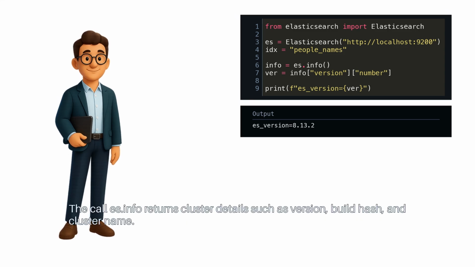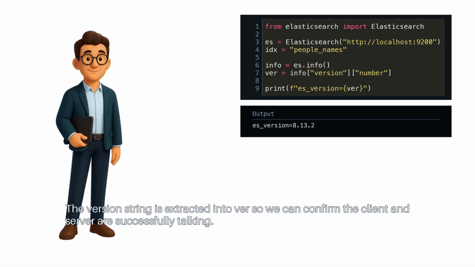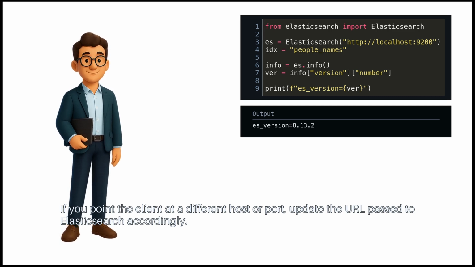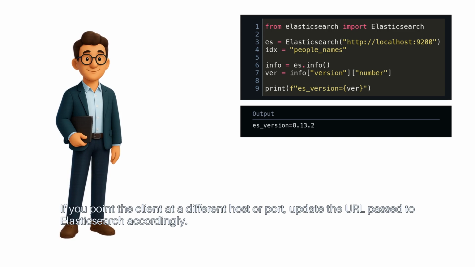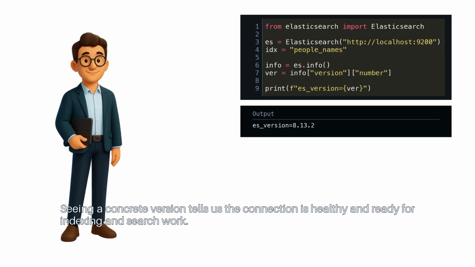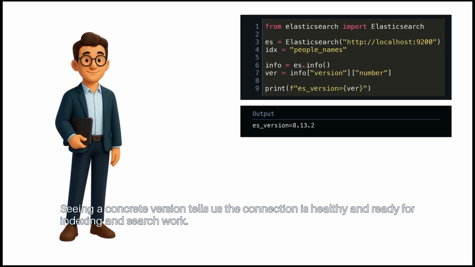The call es.info returns cluster details such as version, build hash, and cluster name. The version string is extracted into ver, so we can confirm the client and server are successfully talking. If you point the client at a different host or port, update the URL passed to Elasticsearch accordingly. Seeing a concrete version tells us the connection is healthy and ready for indexing and search work.